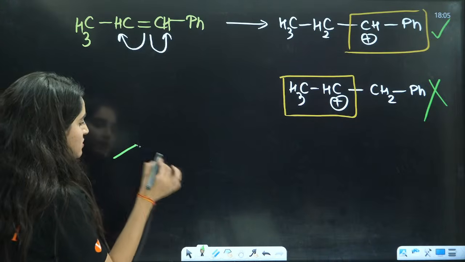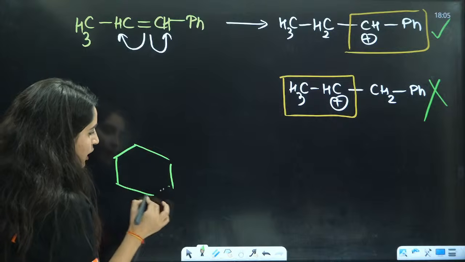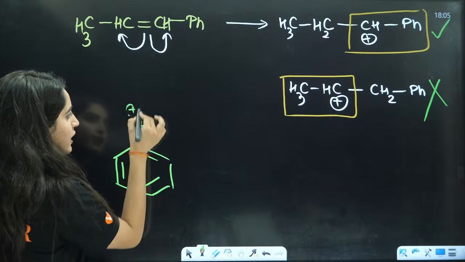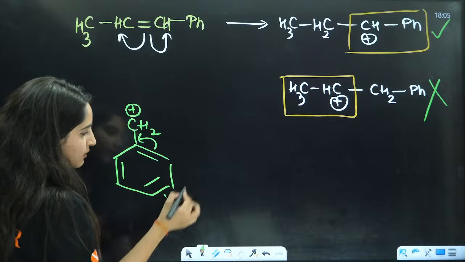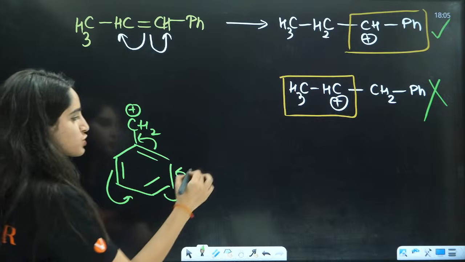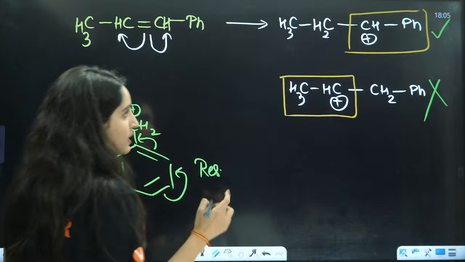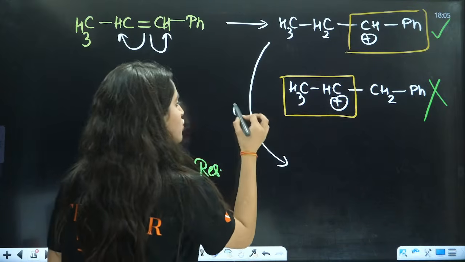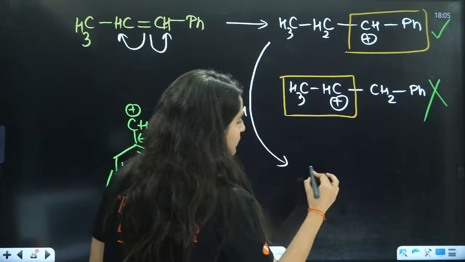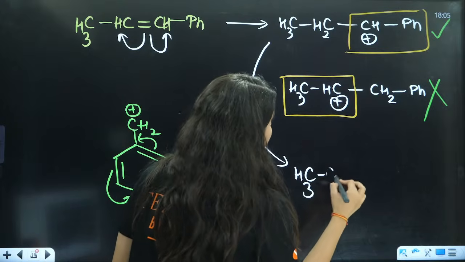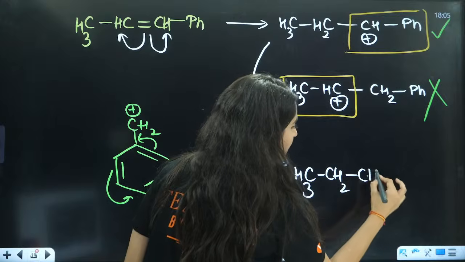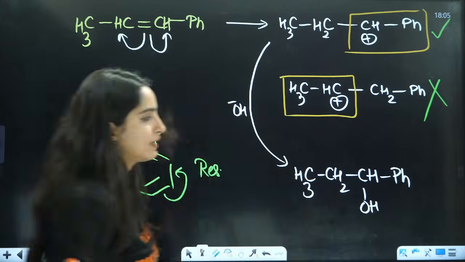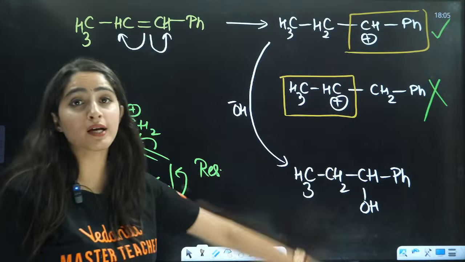What is resonance? If you talk about this, this is your CH2 positive. Here the electrons are going to jump here, then these electrons will jump, these electrons will jump. It will show resonance. That is why this is your correct answer. And to this, OH negative will attach. Hence you will have the formation of CH3, CH2, CH, this is OH and this is your phenyl, right? So that is going to be the correct answer.